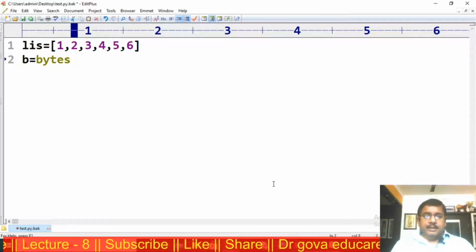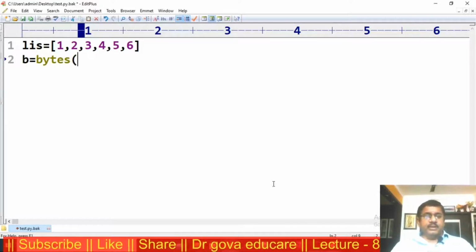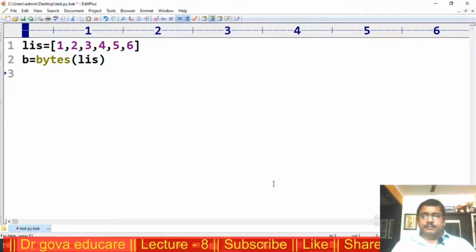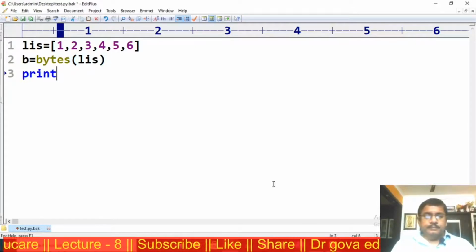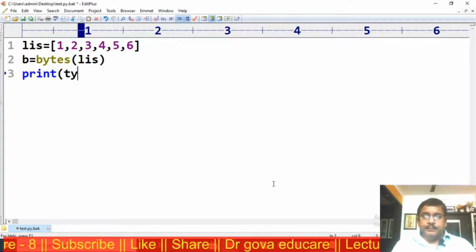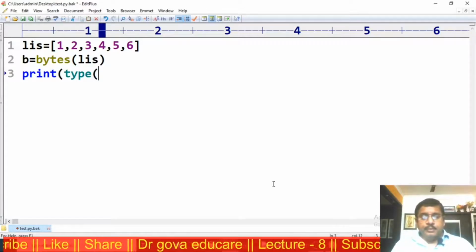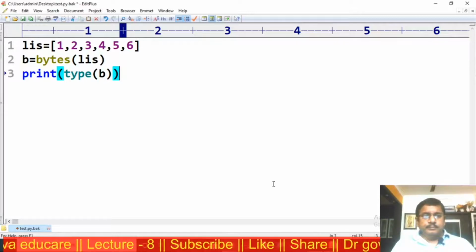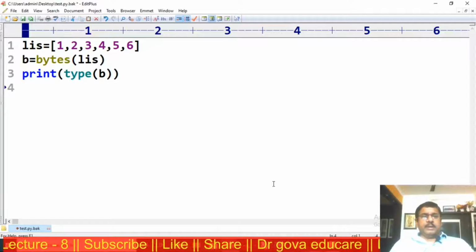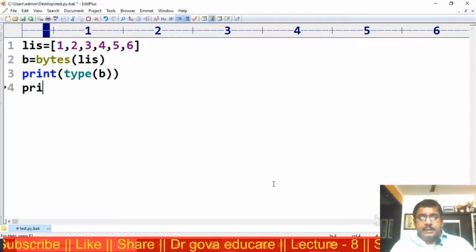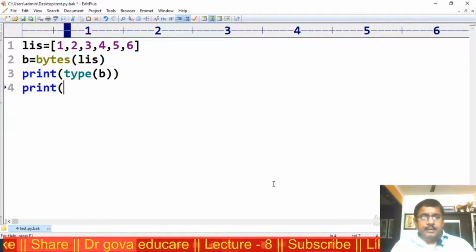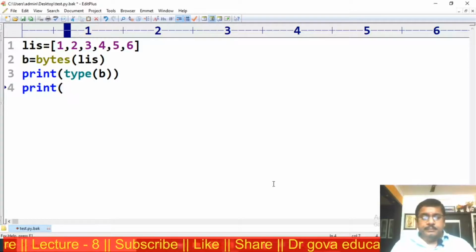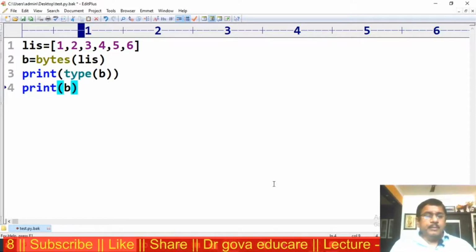Converting to the bytes data type using the bytes function, bytes of list. Print type of B. Print B. And executing the program.